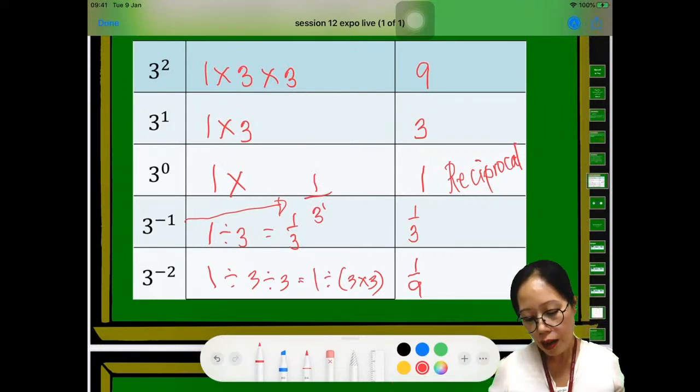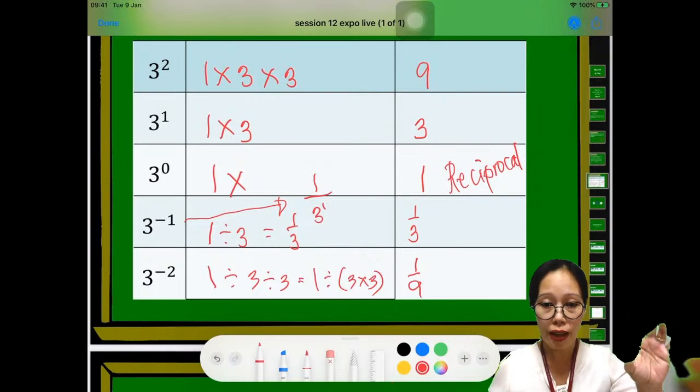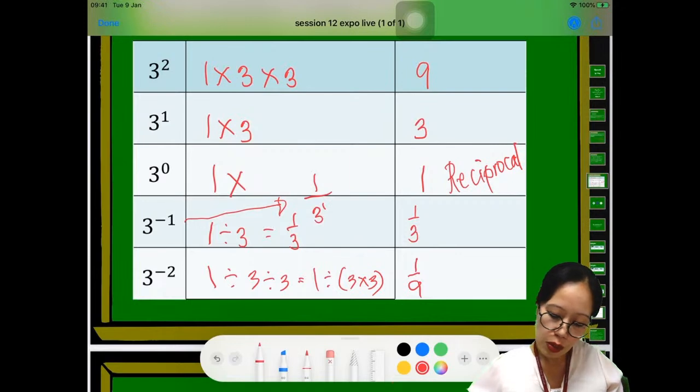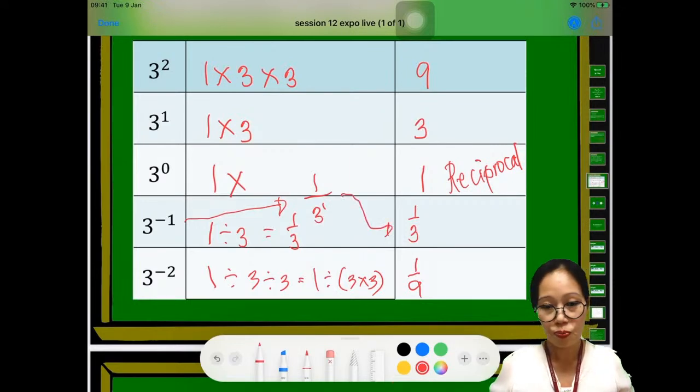So the beauty of reciprocal is that if you have a negative exponent and you get the reciprocal, it will become positive. Okay? That is the beauty of reciprocal. So it will become 1 over 3, or simply it will give us the same answer here.